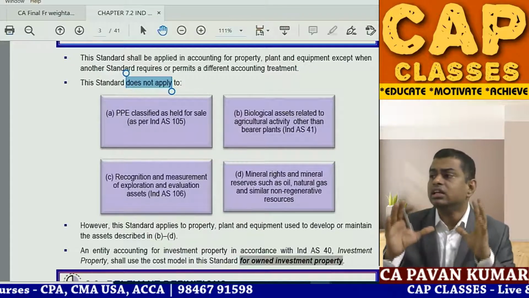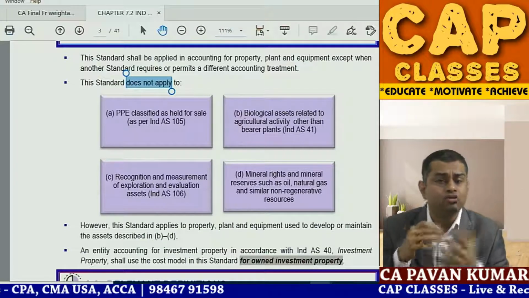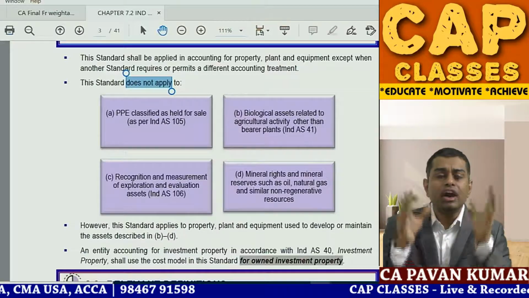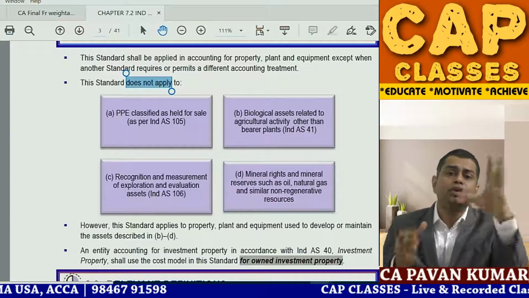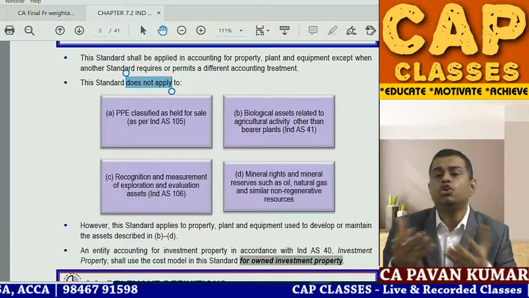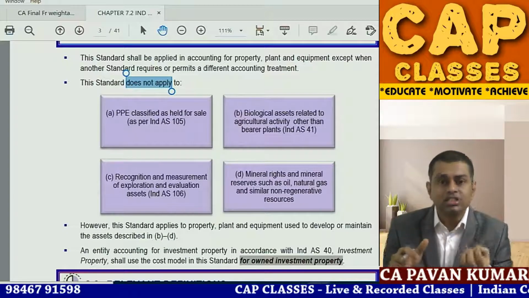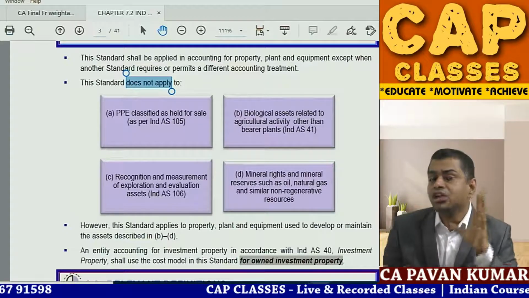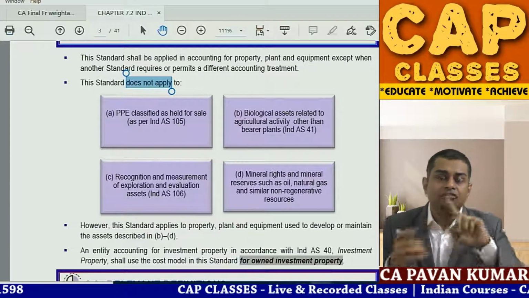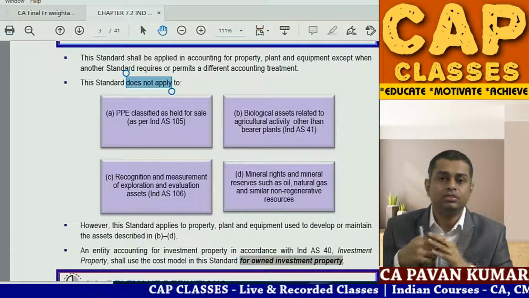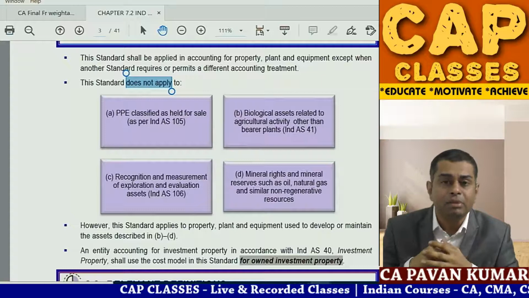Now imagine there is some mango farm. So you have 10 acres of land. In the 10 acres you have put mango trees. So your intention is, one fine day mangoes will come. That day I will harvest and I will sell it. So here you have to understand 4 things. One is, the land is PPE, property, plant and equipment.